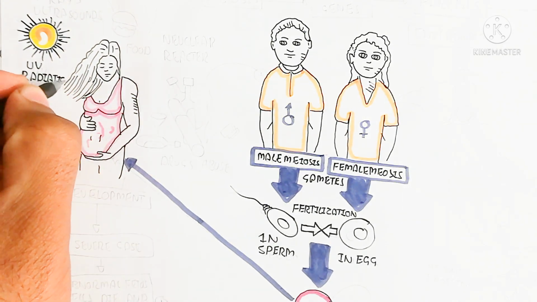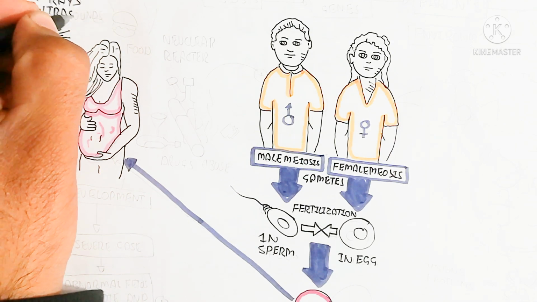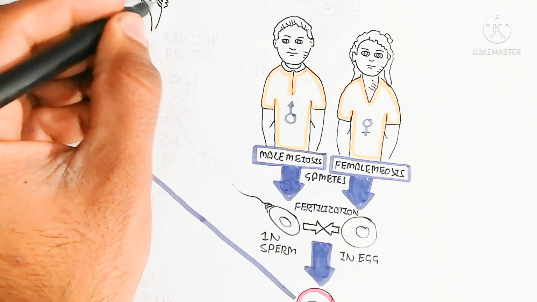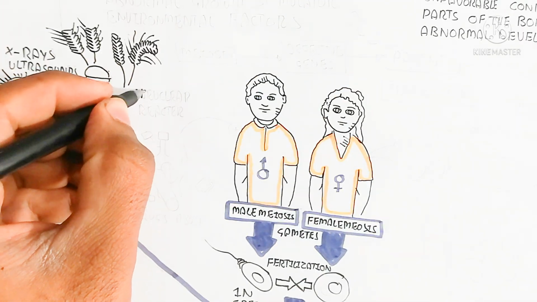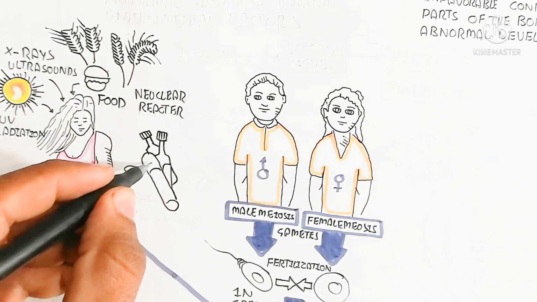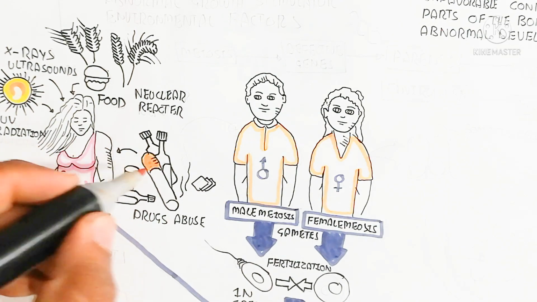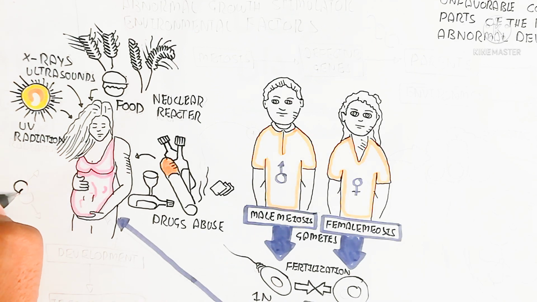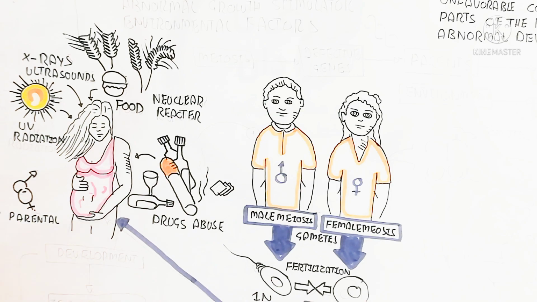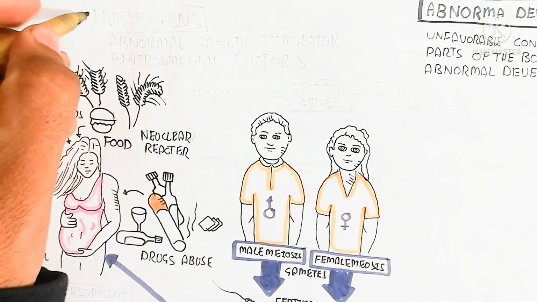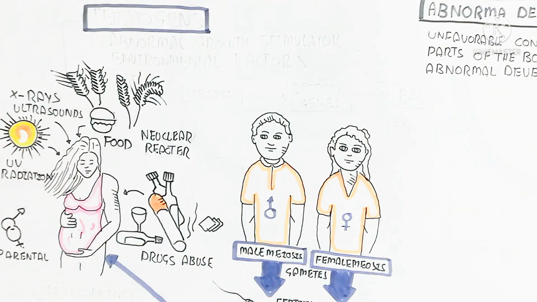is affected by UV radiation, X-rays, and ultrasound, which are the external environment. On the other hand, inside there is parental history of disease. There is also gestational diabetes or other conditions, and drug abuse by the pregnant female, and malnutritional food, and nuclear reactors also. And here is the parental effect on the individual, the embryo.